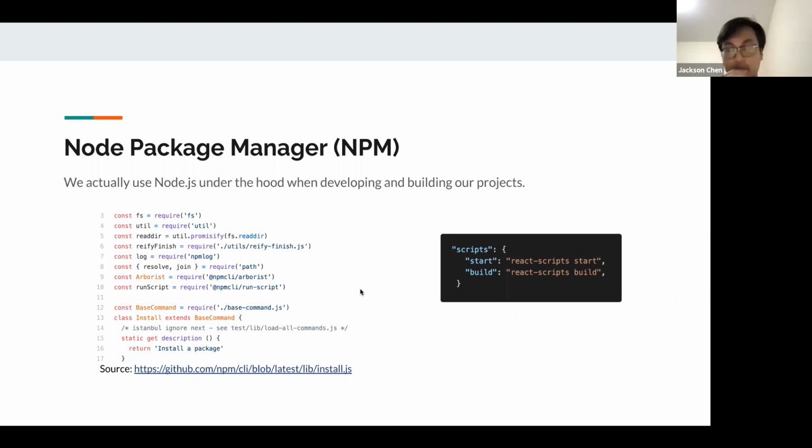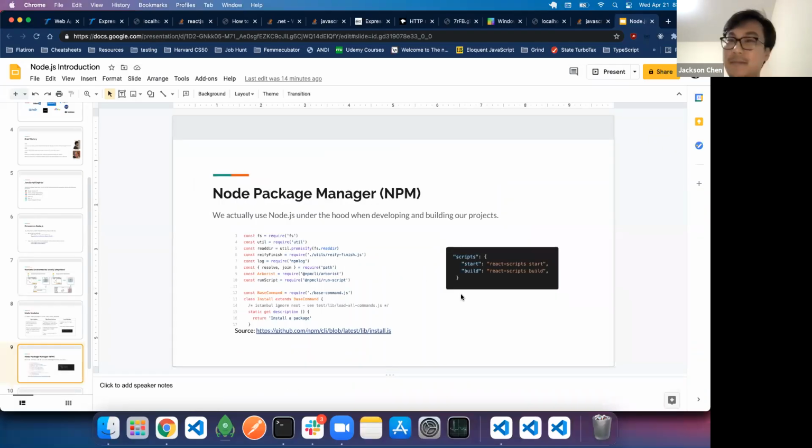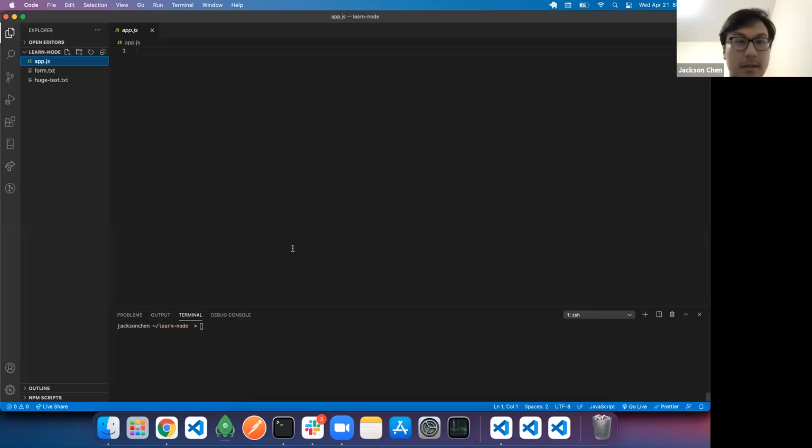Now that we're done talking about Node and what it really does, I feel like now's a good time to show you how we can create a little mini server and what we can do using Node, if we have time. If we have time, yeah, going a little quick. So now's a good time. We can go into our IDE. The only thing that I have right here is in this folder.